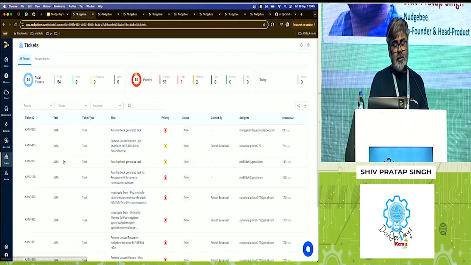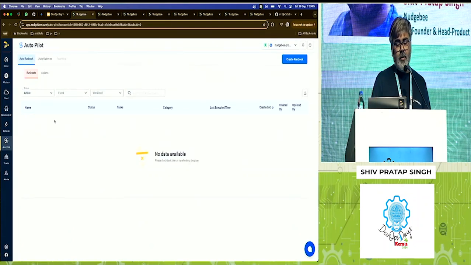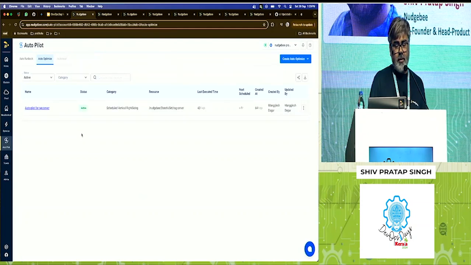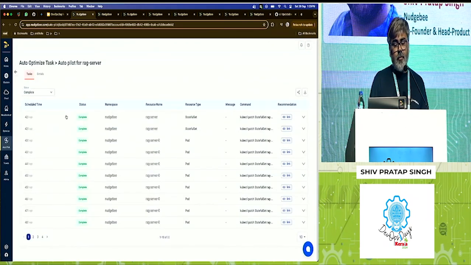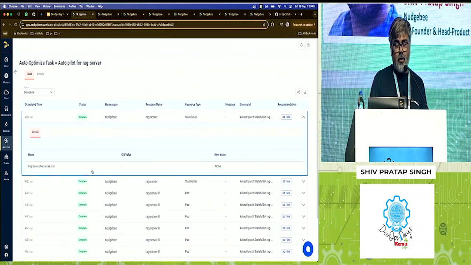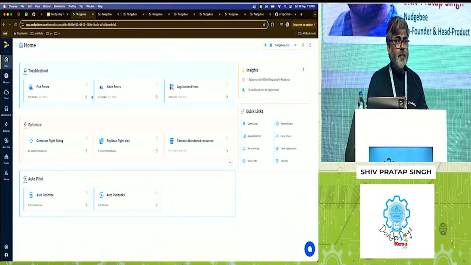All the tickets which Nudgebee creates, you can see directly in the ticket section. Any kind of optimization which you configure, you can see in the autopilot or auto optimize section, right? It also gives you a complete history of when they got executed, why they got executed, and what change the system made, right? So yes, this is from the platform perspective.